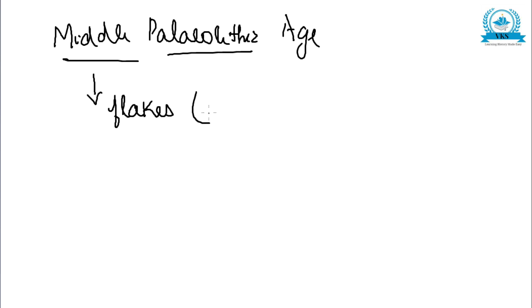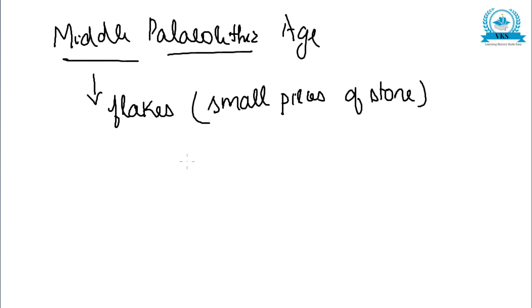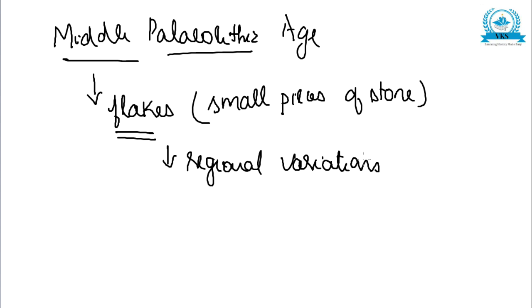So I told you the difference in stone tools and climatic change is the basis on which this Paleolithic Age is divided. Here it was mainly based on flakes. Flakes means small pieces of stone, which are found in different parts of India and show regional variations. Different regions it is different.